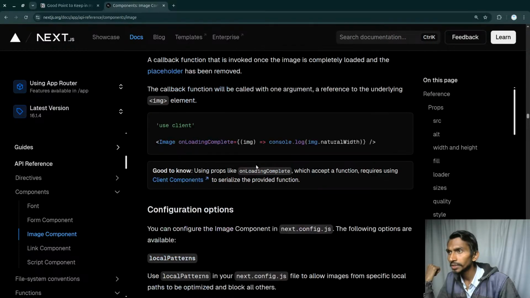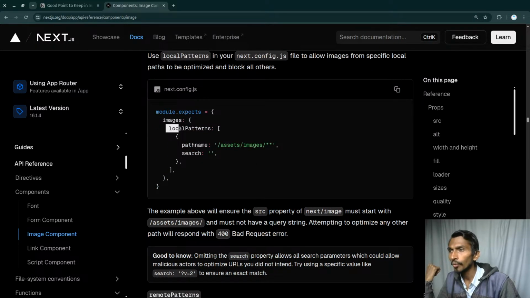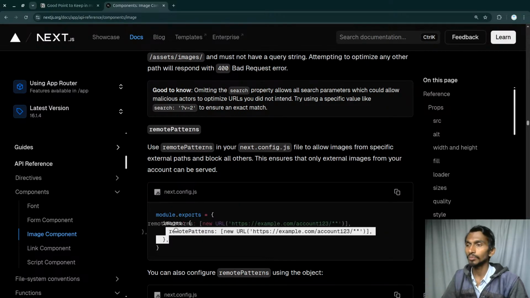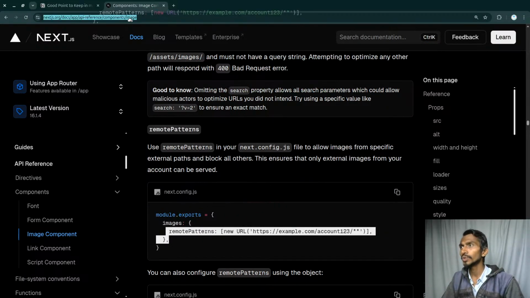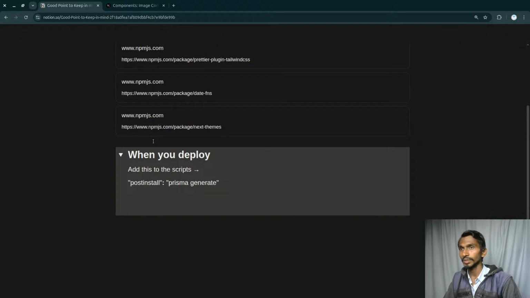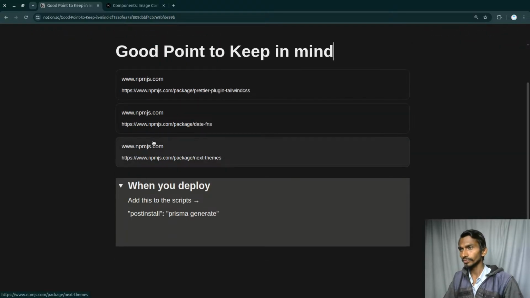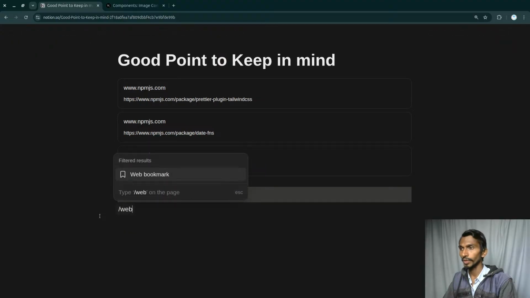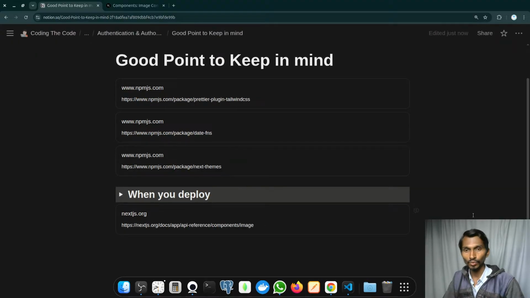Remote deprecated props. Alrighty, over here I have local patterns as well, and I have my remote patterns as well. I will be reading more about them, but having said that, I do need to have this particular component in mind. So let's copy this particular component from here and simply paste it over here. This is something that's going to be used very soon, especially when we are working with the projects. So /web, and I will be simply pasting the link over here.